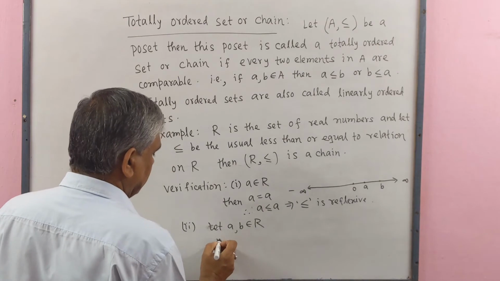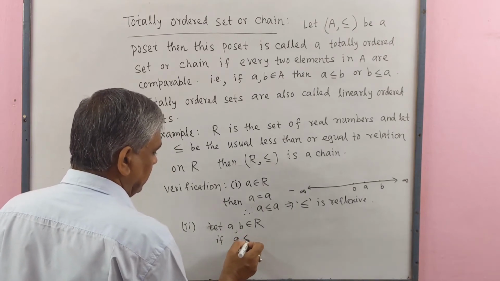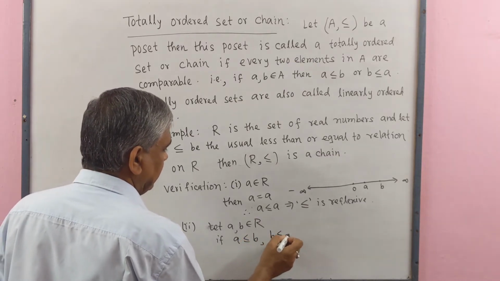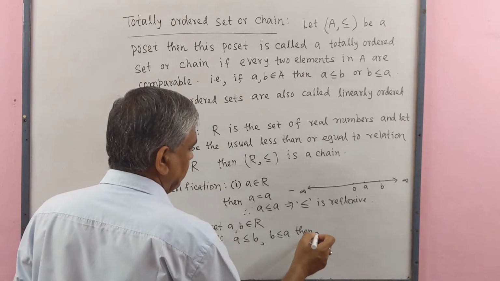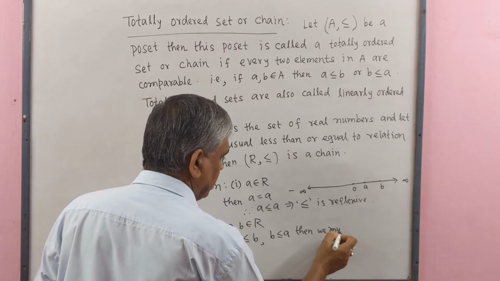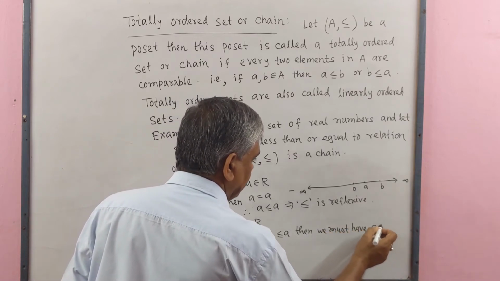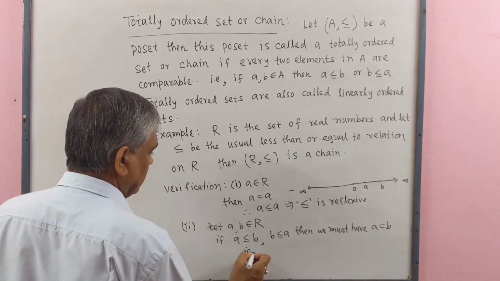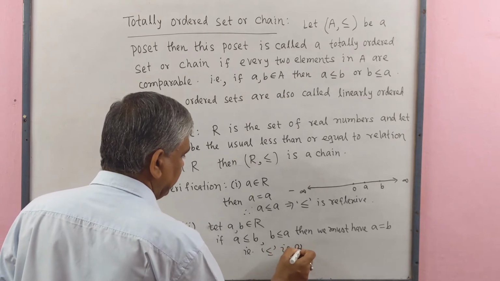If a is less than or equal to b, and b is less than or equal to a, then we must have a equal to b. That is, this relation is antisymmetric.